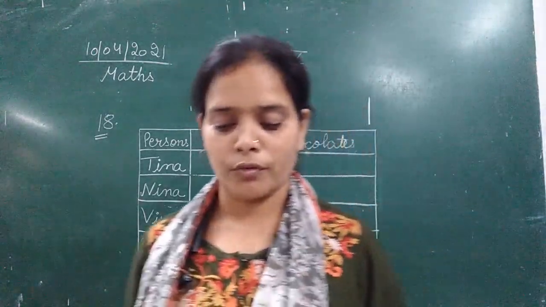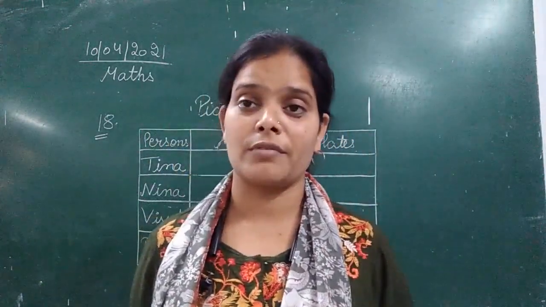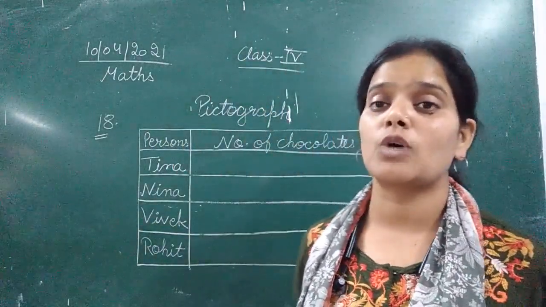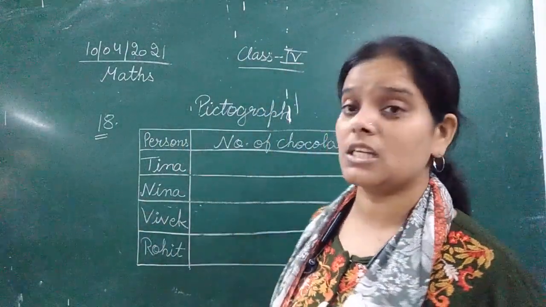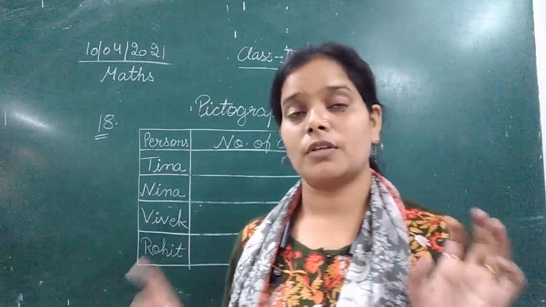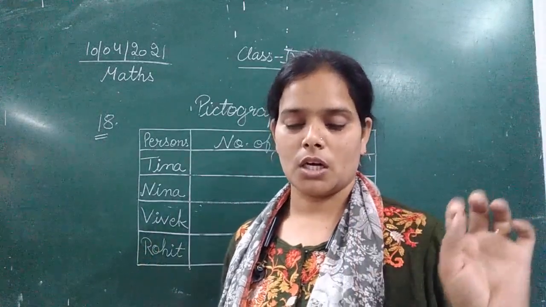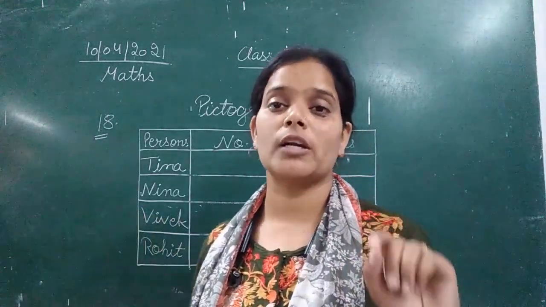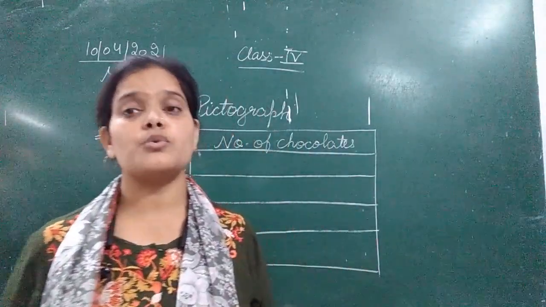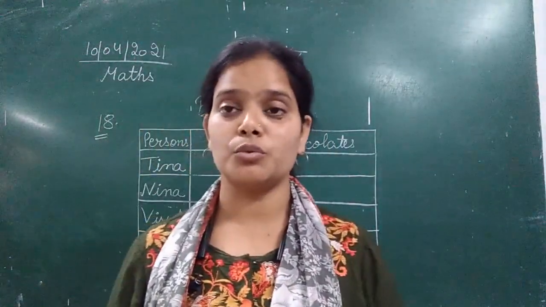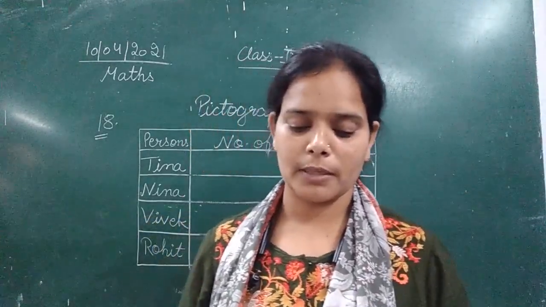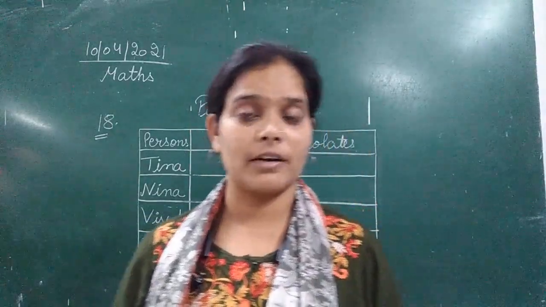So see, 45, 60, 30 and 55. If we represent each chocolate by a single figure, then you would have to make near about 45, 60 figures. If you take one mark or symbol for each chocolate, that means 55, 60 symbols. So to make it easy, what we do is take a gap of 5 or 10. But 45 and 55 cannot be divided by 10.